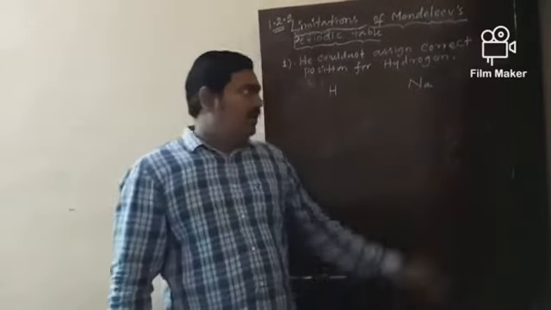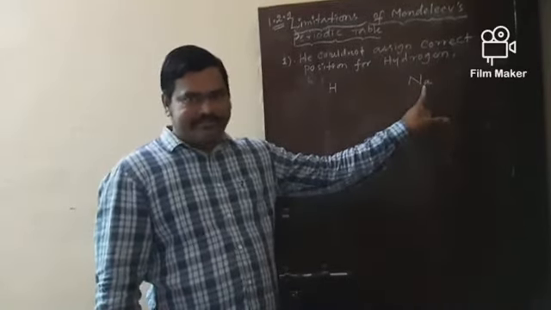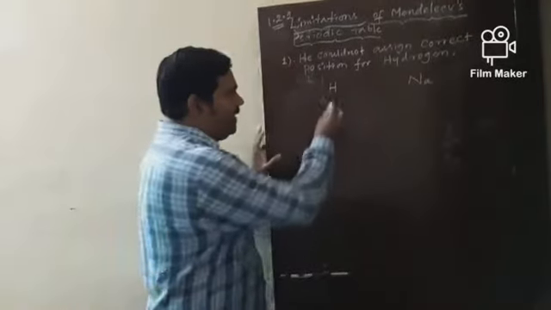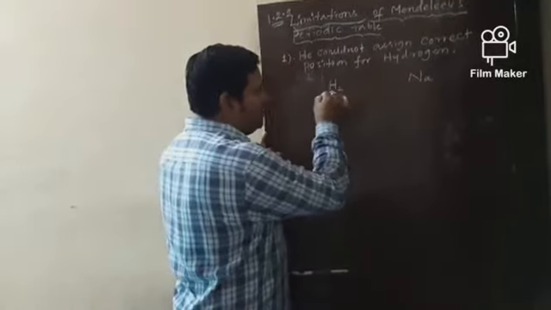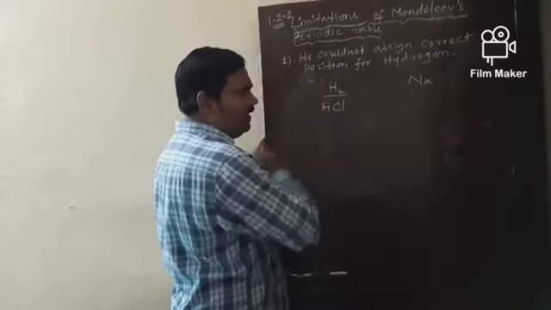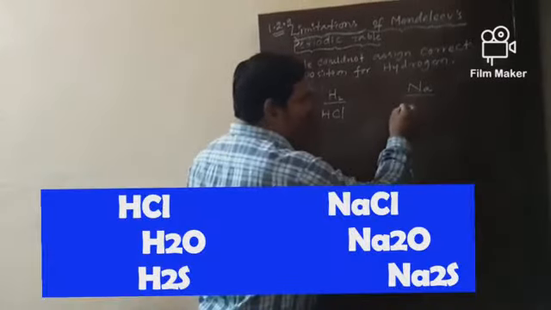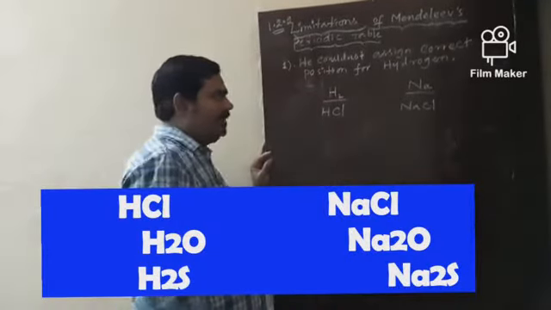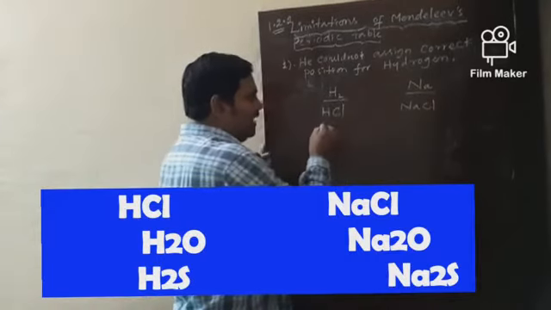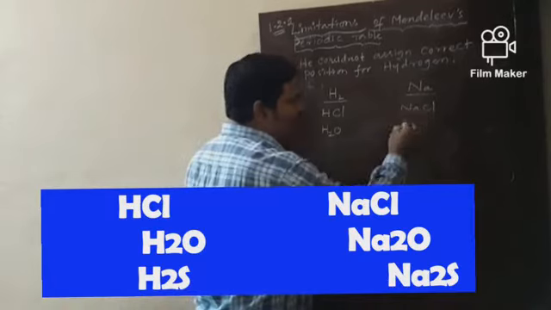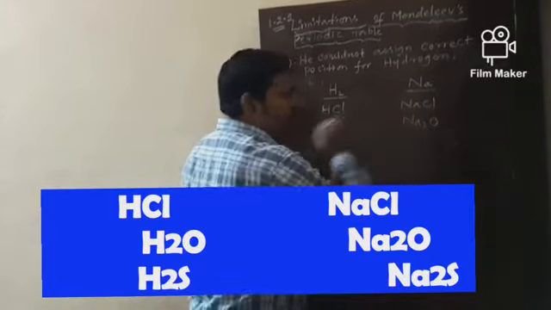Like alkali metals, hydrogen is able to form hydrogen chloride with chlorine. Metal Na is able to form NaCl. And hydrogen is able to form H2O and sodium is able to form Na2O.